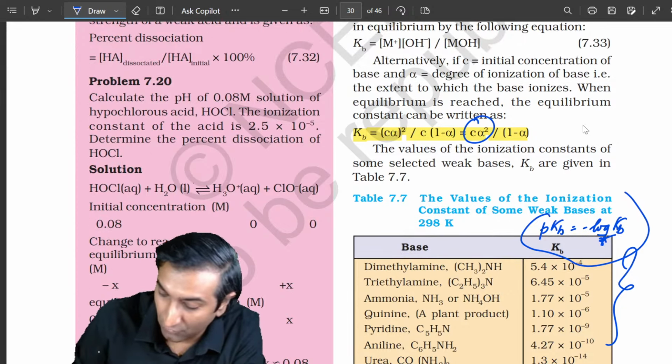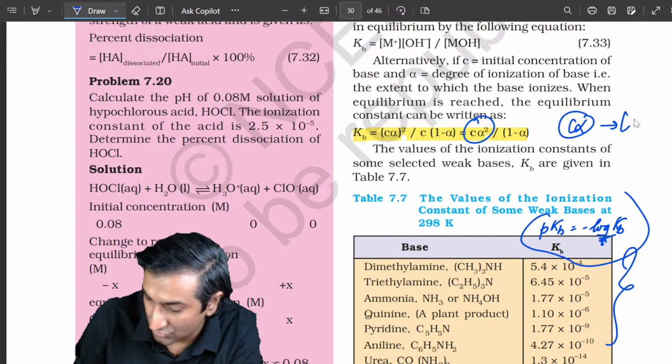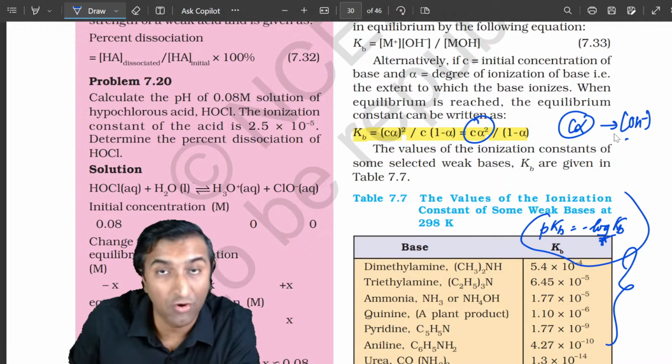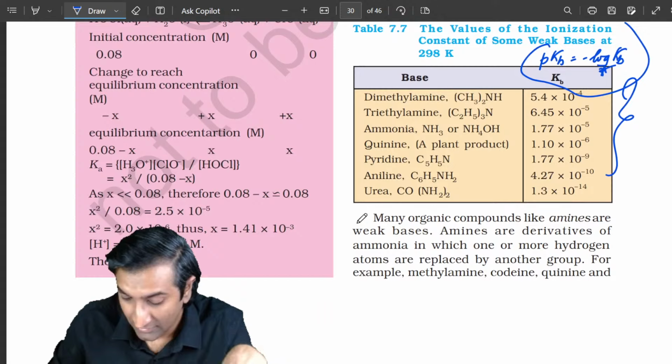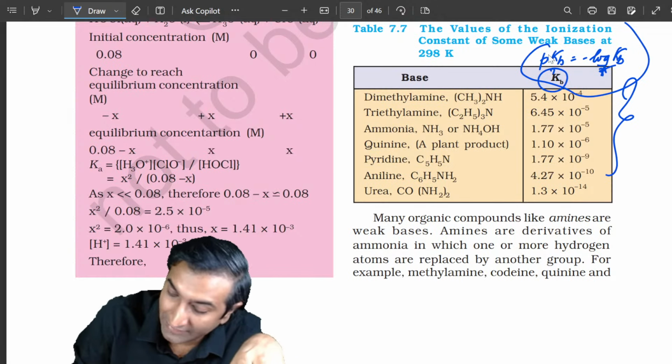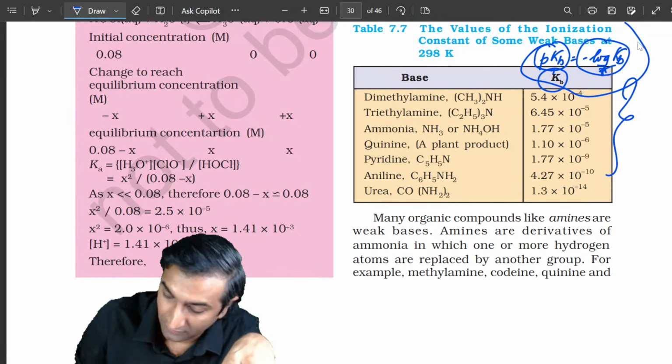So in this case, when you are calculating C alpha, which is the concentration of OH minus ions, be careful. Don't report that as a pH, because numerical entry questions have come from this in the past. Just like you have Kb values, you can get pKb values, which are the negative log of Kb.